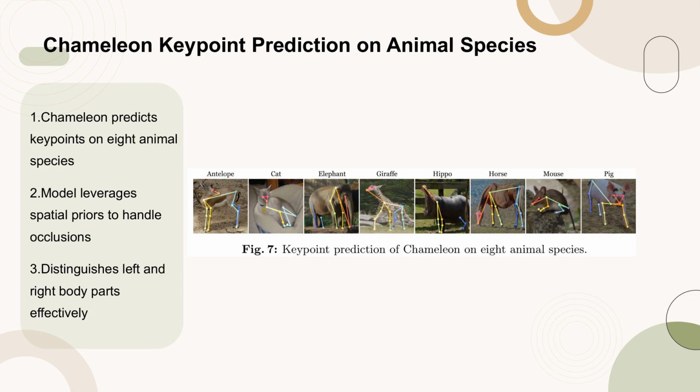Figure 7 illustrates the keypoint prediction capabilities of Chameleon on 8 different animal species. The model successfully predicts keypoints across species with varying appearances and body configurations. Notably, Chameleon utilizes spatial priors to accurately localize missing parts, such as occlusions in antelope and cat, and effectively distinguishes between left and right body parts. This demonstrates the model's adaptability and effectiveness in handling diverse and complex visual prediction tasks.